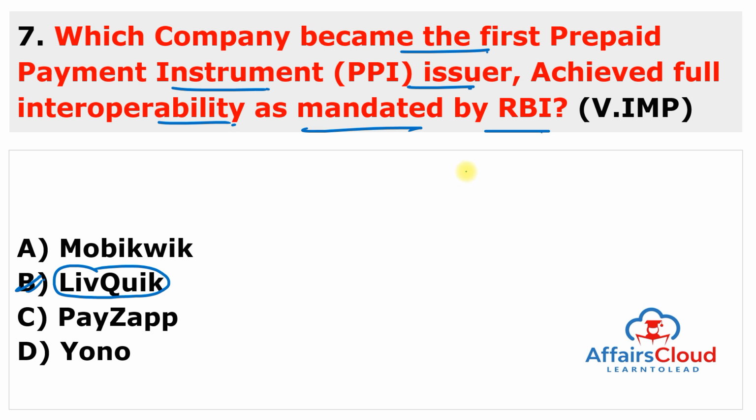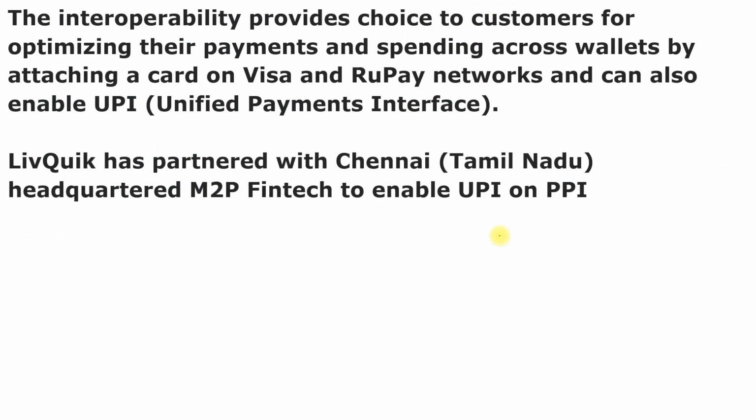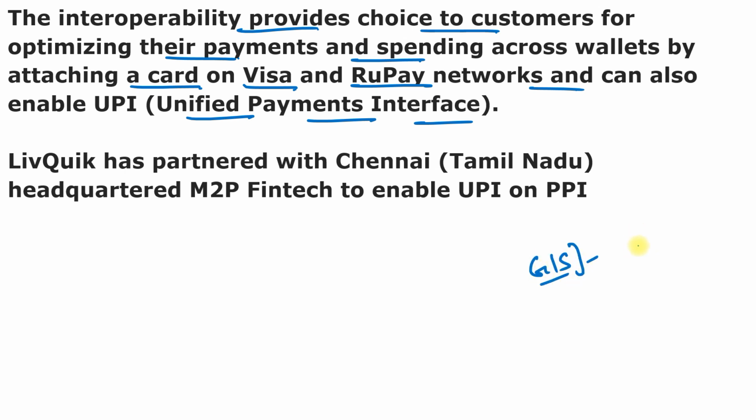LiveQuick became the first prepaid payment instrument or PPI issuer to have achieved full interoperability as mandated by the Reserve Bank of India for prepaid payment instruments. So you can see here, LiveQuick is first to achieve RBI's PPI interoperability guidelines. The interoperability provides choice to customers for optimizing their payments and spending across wallets by attaching a card on Visa and RuPay networks, and can also enable UPI, Unified Payments Interface. And PPIs are instruments that facilitate purchase of goods and services, conduct of financial services, enable remittance facilities, etc. against the value stored therein.